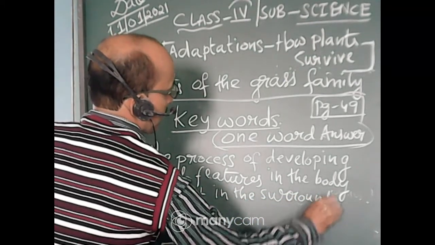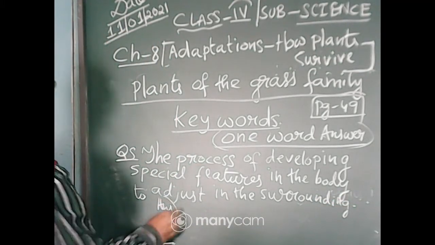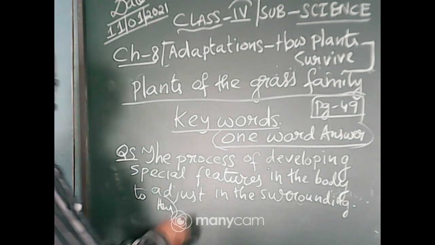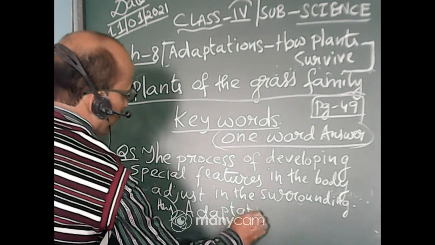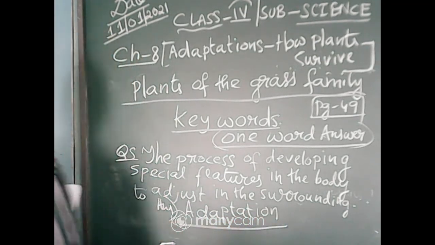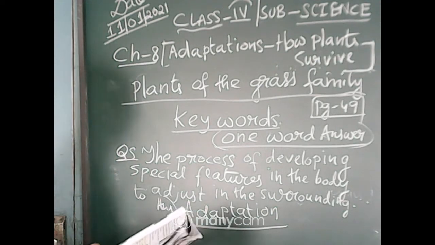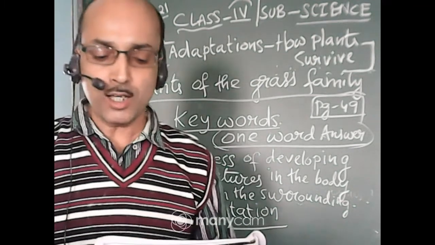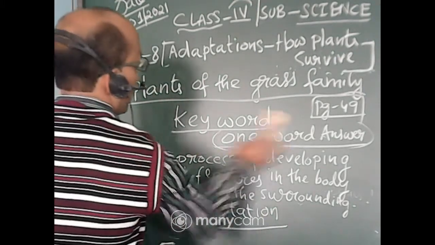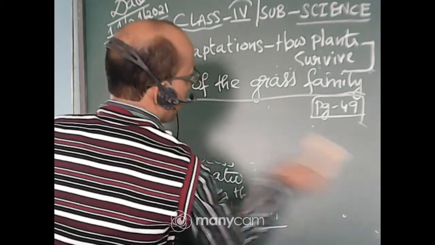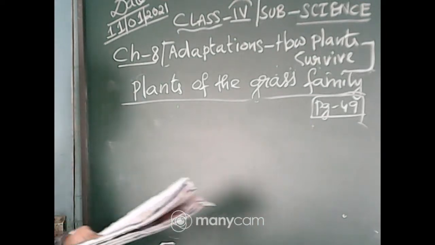Suppose this sentence is given. So this answer will be, as a one word answer, we will write adaptation. This keywords you will learn as one word answer. Now I will move on to the exercise. We will solve the exercise now. This is the same page, page number 49 in your science book.